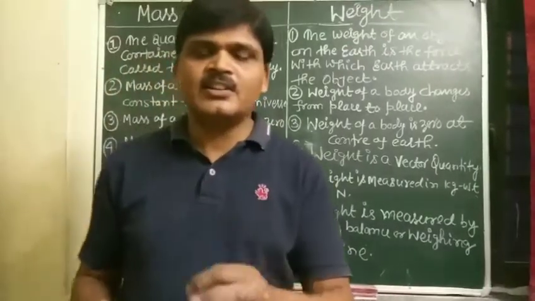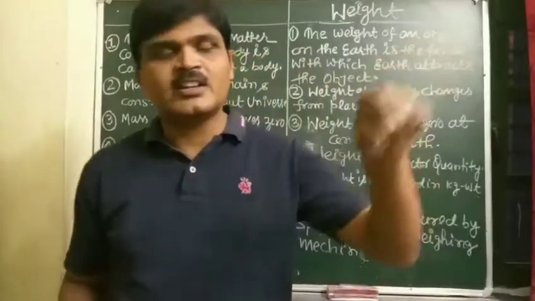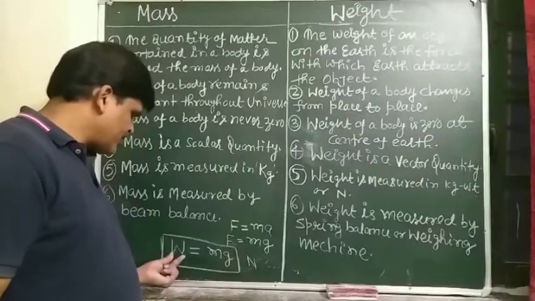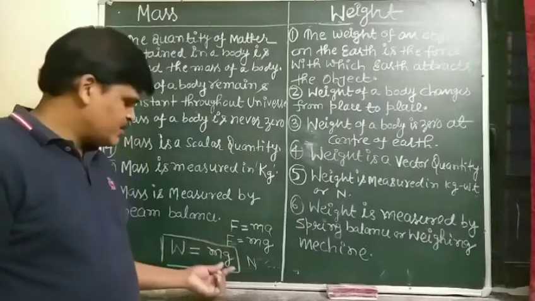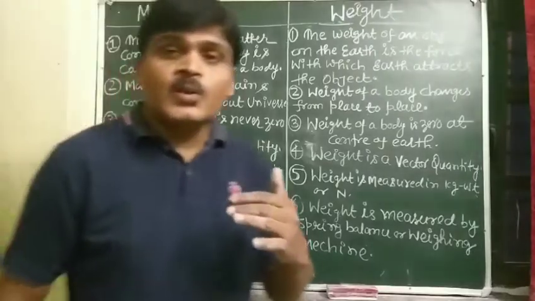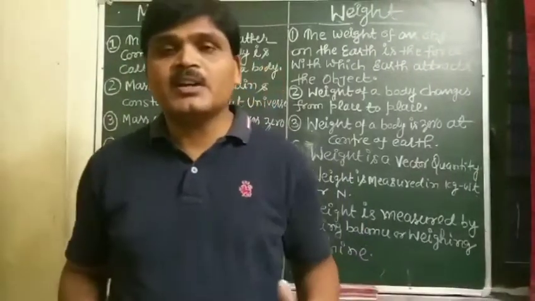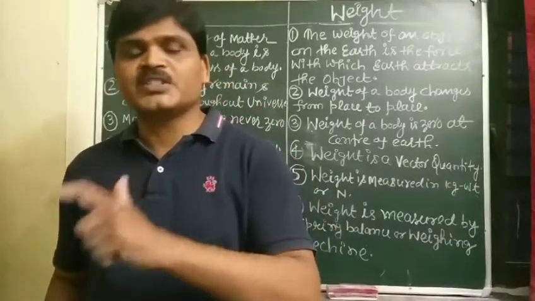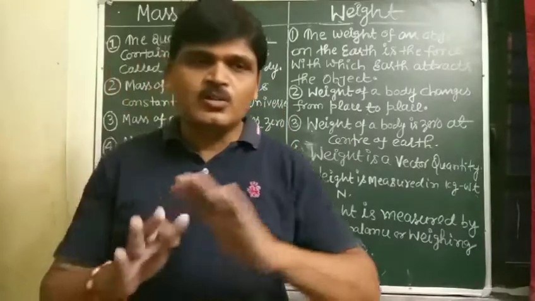And the weight of an object is 0 at the center of the earth, because acceleration due to gravity at the center of the earth is 0. So the weight of an object is 0 at the center of the earth. And weight of an object can be measured by spring balance or weighing machine.